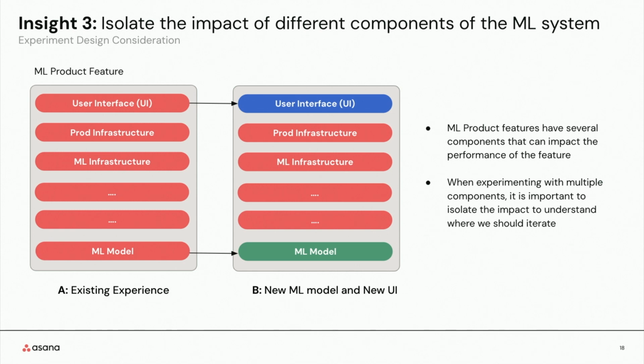ML systems are complicated. They comprise multiple components. For example, in our project recommendations feature, we had a UI component, we had the production and machine learning infrastructure serving our model, and finally, we had the model. And given we built the model, our data science team was interested in figuring out the impact of the model, or how good the model was compared to just the heuristic that we had spun up previously.